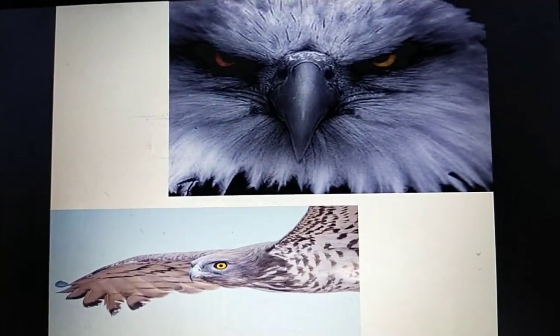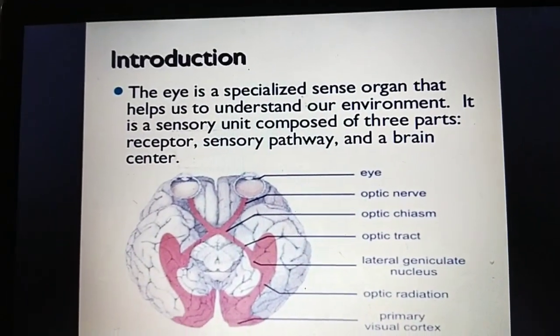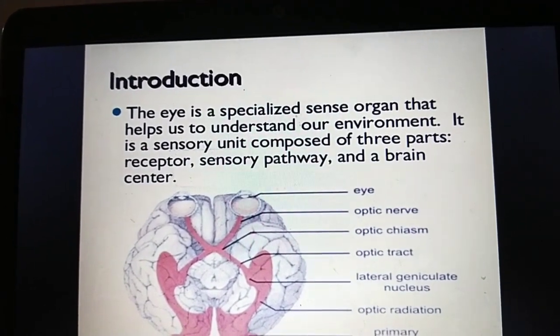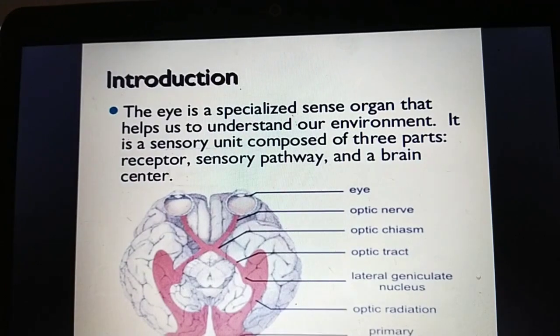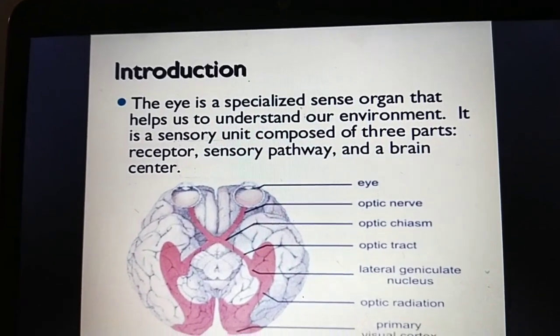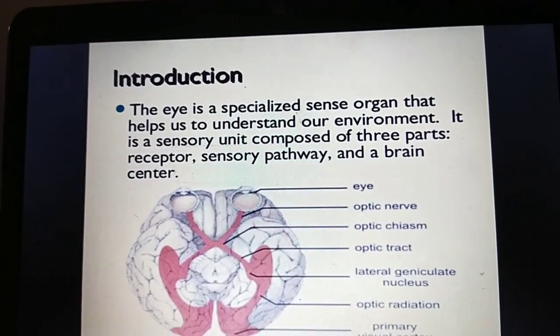Today we discuss the anatomy of the eye. Introduction: the eye is a specialized sense organ that helps us to understand our environment. It is a sensory unit composed of three parts: receptor, sensory pathway, and a brain center.